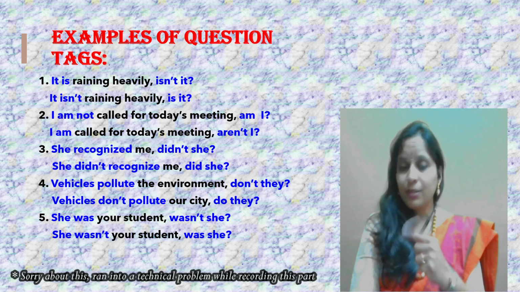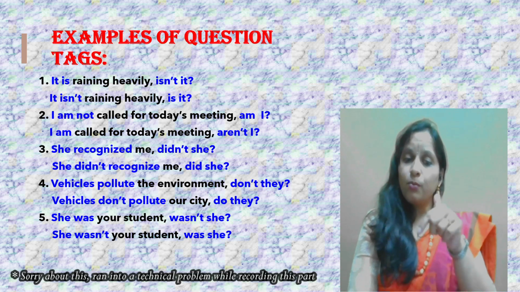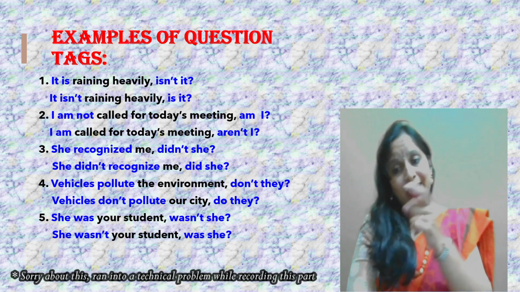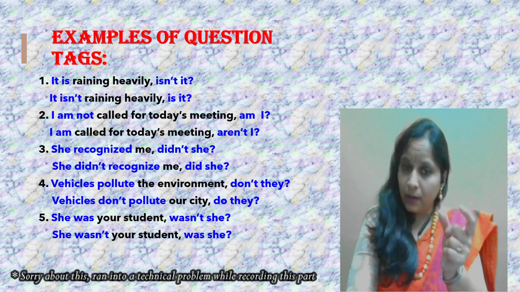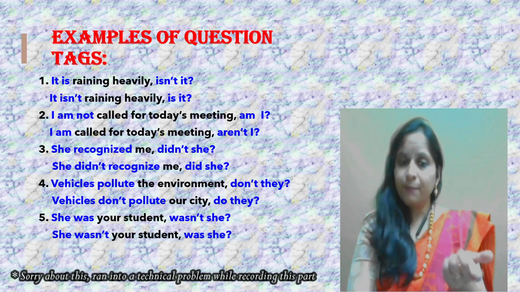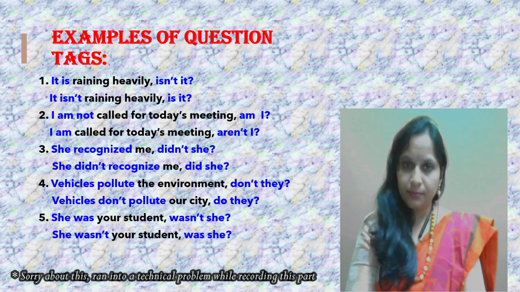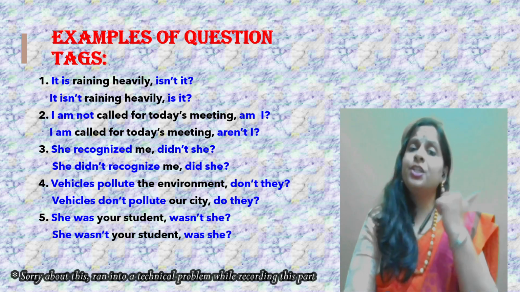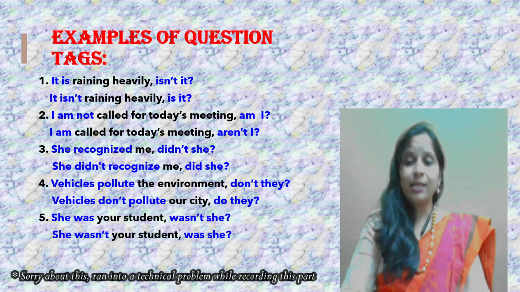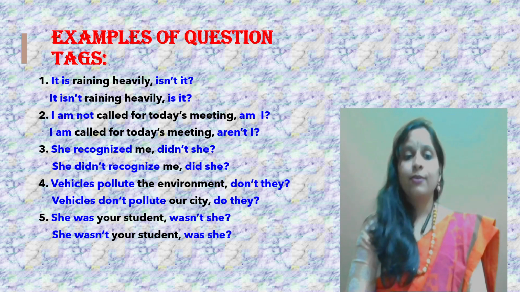She recognized me. Did she? Remember, no helping verb, so forms of do. Recognized is in the past tense, so past tense of do is did. Positive statement, negative question tag, so negative of did is didn't. She is the pronoun which you need to retain, so she recognized me, comma, didn't she? She didn't recognize me. Did she? Didn't. Obviously, didn't is there. Positive question tag, which is did she.